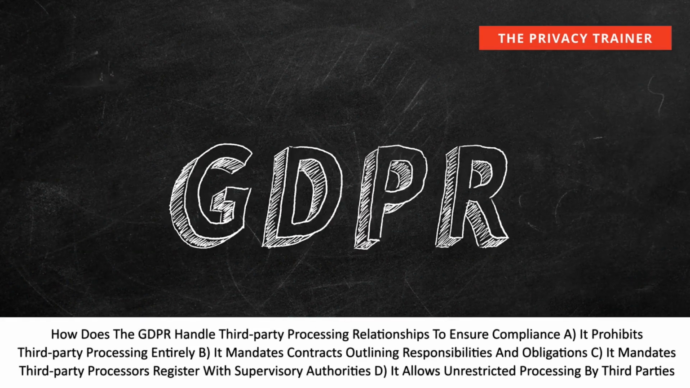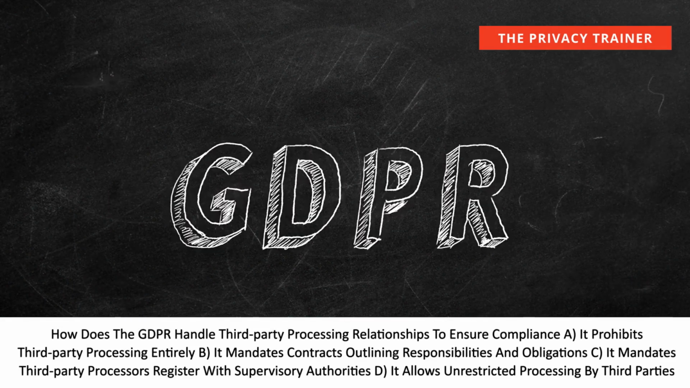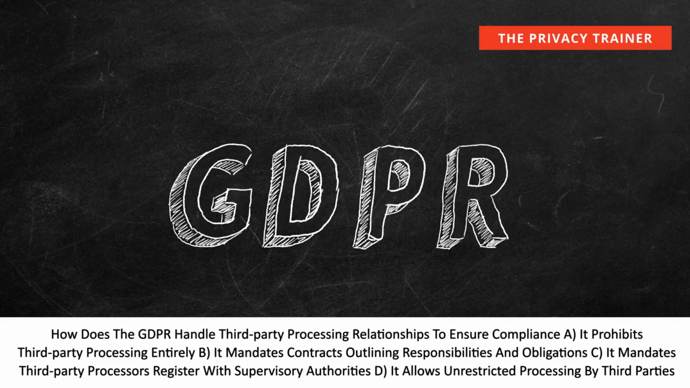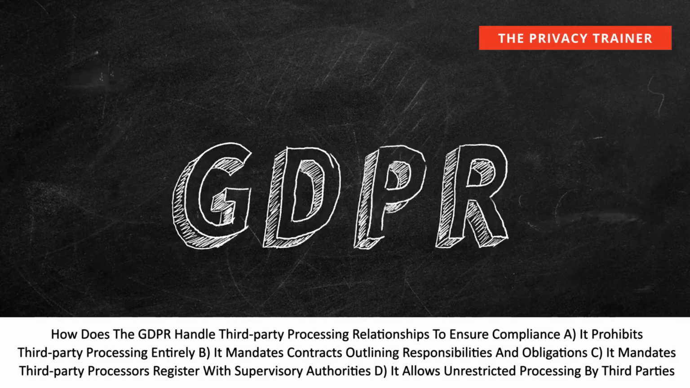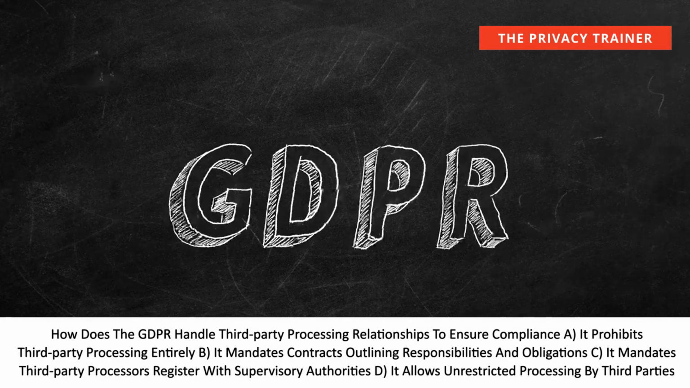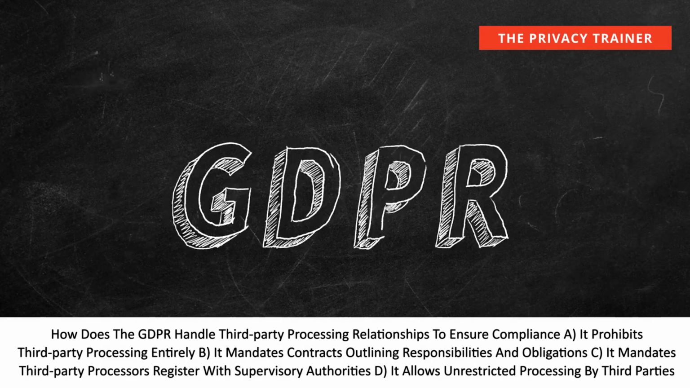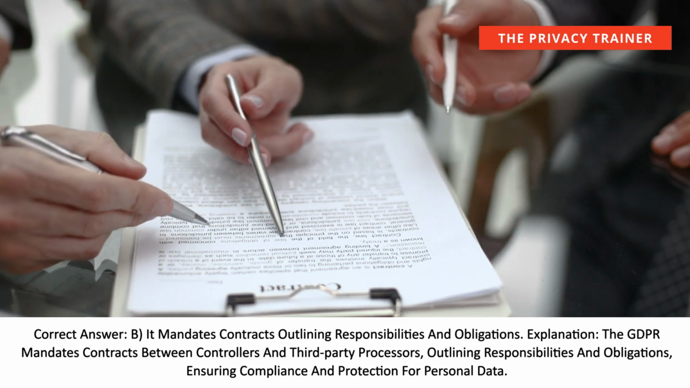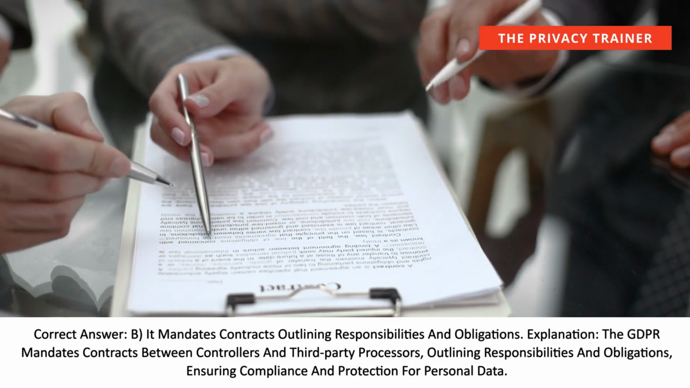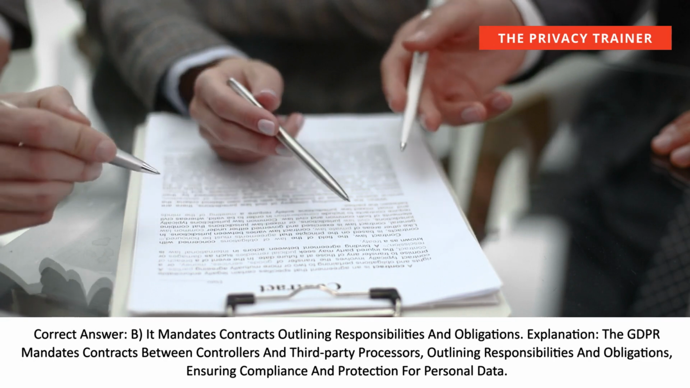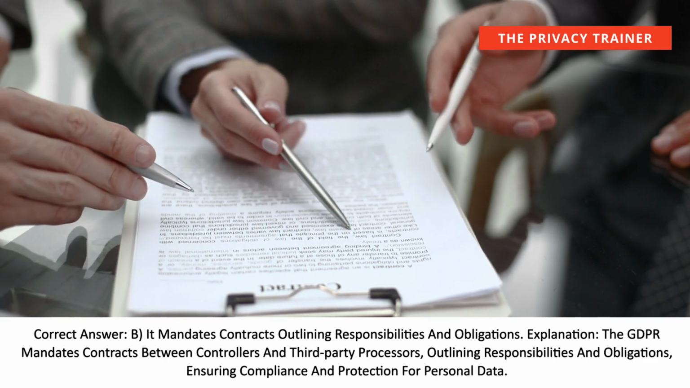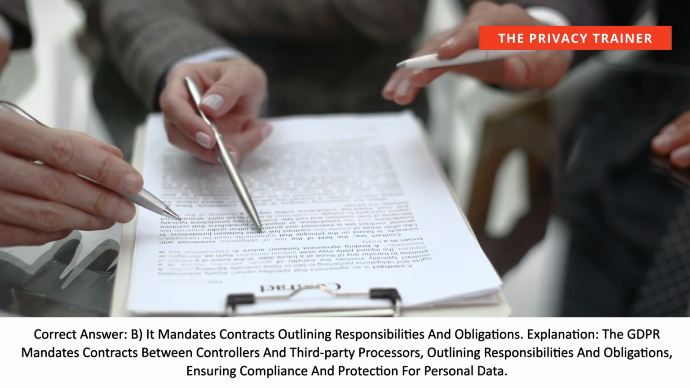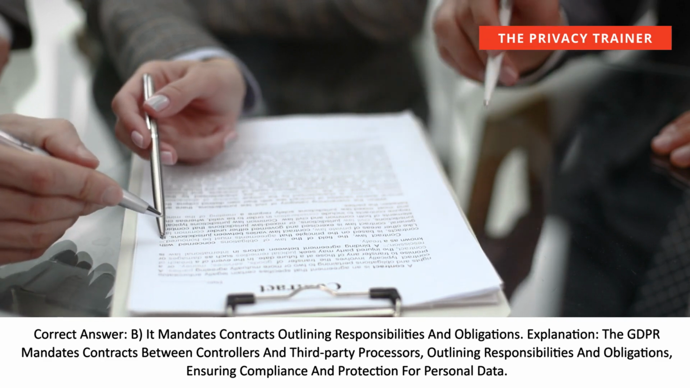How does the GDPR handle third-party processing relationships to ensure compliance? A. It prohibits third-party processing entirely. B. It mandates contracts outlining responsibilities and obligations. C. It mandates third-party processors register with supervisory authorities. D. It allows unrestricted processing by third parties. Correct answer: B. It mandates contracts outlining responsibilities and obligations. Explanation: the GDPR mandates contracts between controllers and third-party processors, outlining responsibilities and obligations, ensuring compliance and protection for personal